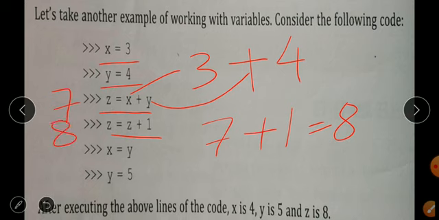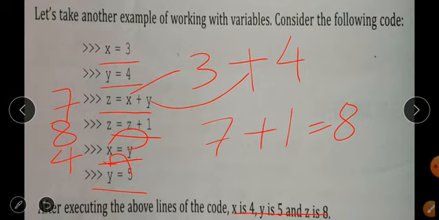Now, when x equals y is given over here, it means the value of y is assigned to x. The value of y is 4, so now x contains 4, and here y equals 5 means now y contains 5. After these lines get executed in Python, what result will you get? The value of x is 4, y is 5 and z is 8, as I explained in today's live tutorial.